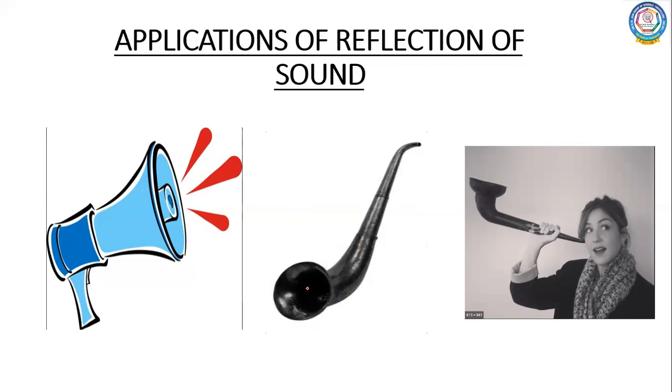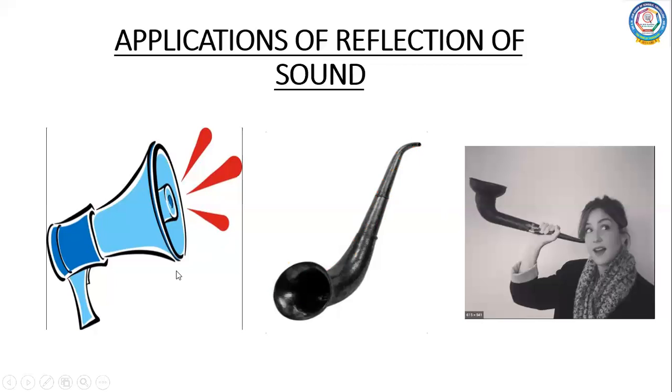So the sound waves are concentrated and the sound enters the eardrum with more intensity, because inside the walls of this trumpet the sound waves are focused, and the person will be able to hear it very clearly. So this is the use of the ear trumpet.